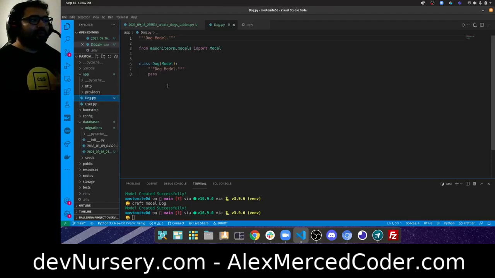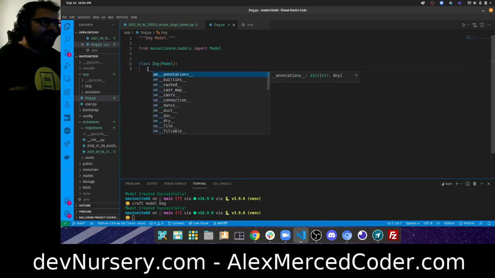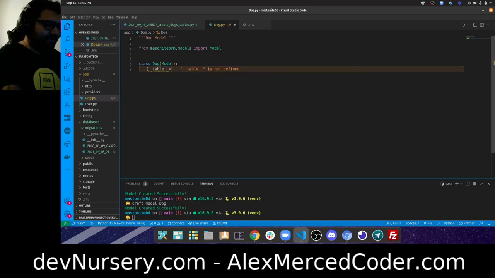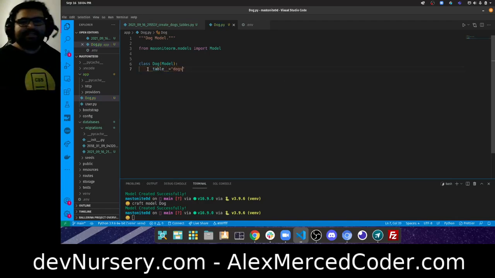But essentially that's it. That should work. Why? Because the model is uppercase and singular. So this is just like Rails. I think Laravel also has these conventions. Uppercase and singular is the model name, and then it's going to look for a table that's plural and lowercase. So it's going to automatically use a table called dogs. And I just created that with my migration, so it should just magically work. But if I want to be explicit about it and make sure it's pointing to the right table, I could just do this. Table equals dogs. And I can explicitly say, this is the table. You can do that in Rails and in Laravel as well.